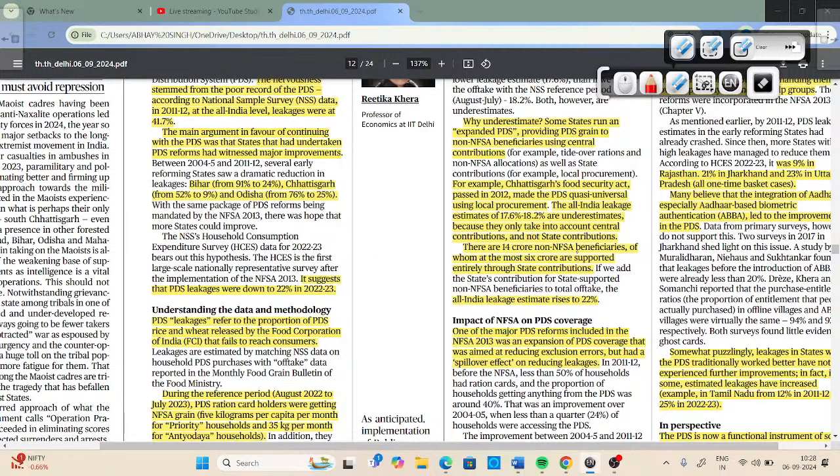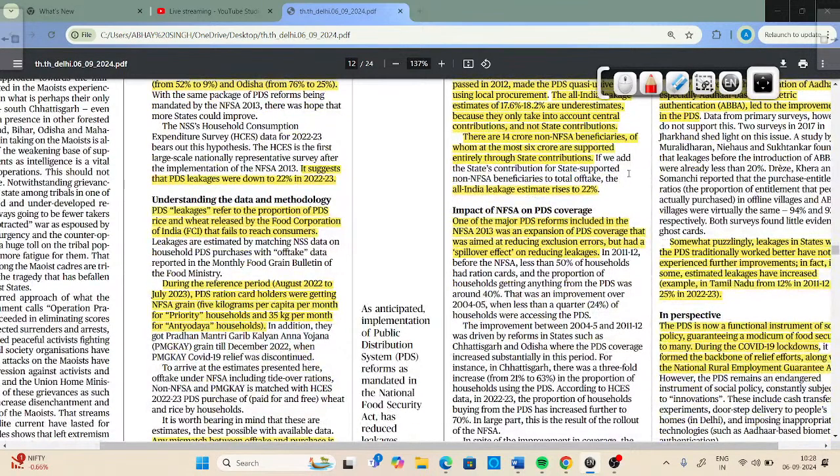A lot of hard work has been done by various authorities and institutions to reduce these leakages. Now, during the reference period August 2022 to July 2023, PDS ration card holders were getting NFSA grains, 5 kilograms per capita per month for priority households and 35 kg per month for Antyodaya households. So the author has taken a reference period of August 2022 to July 2023, and during this period a person who has a ration card will get 5 kilograms per capita.